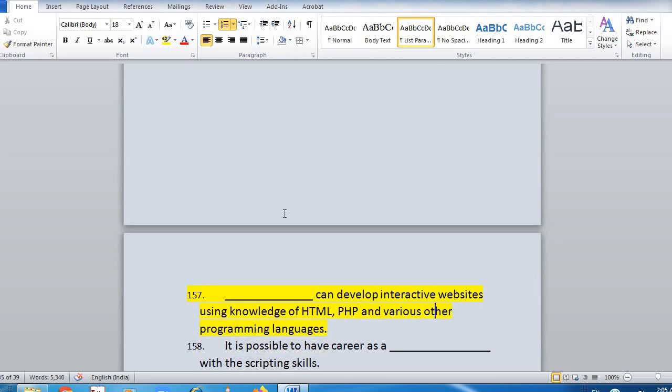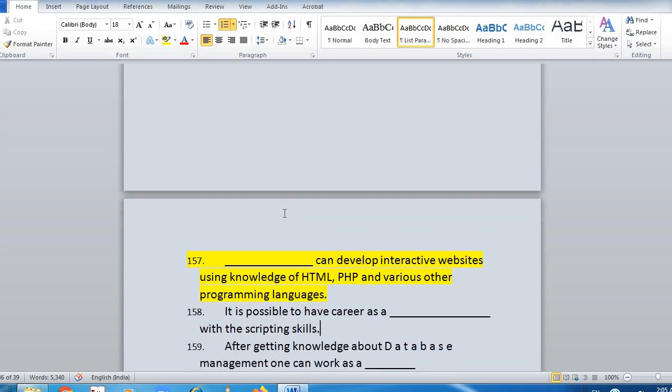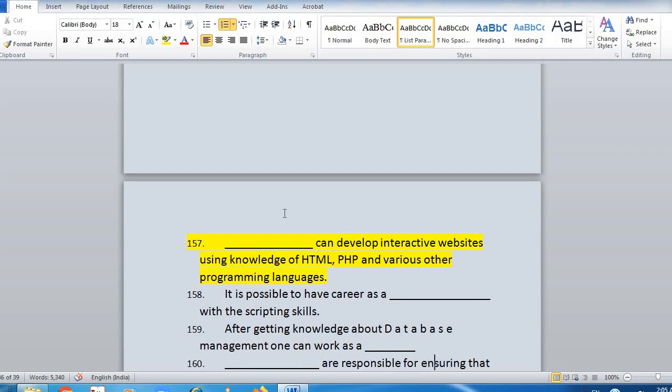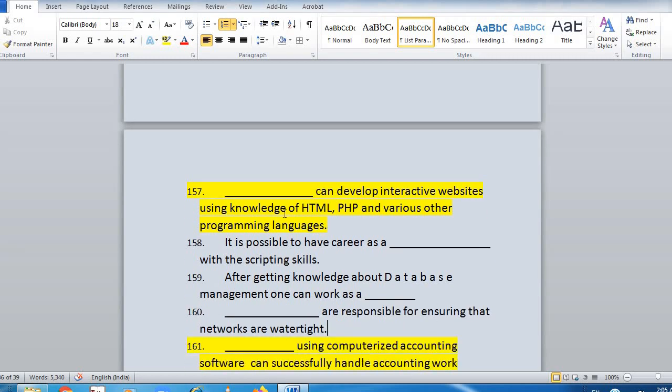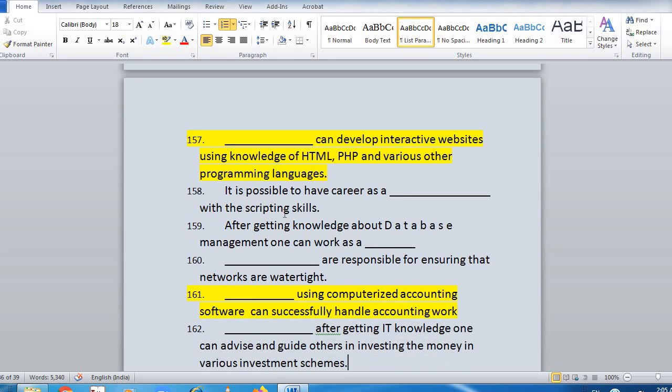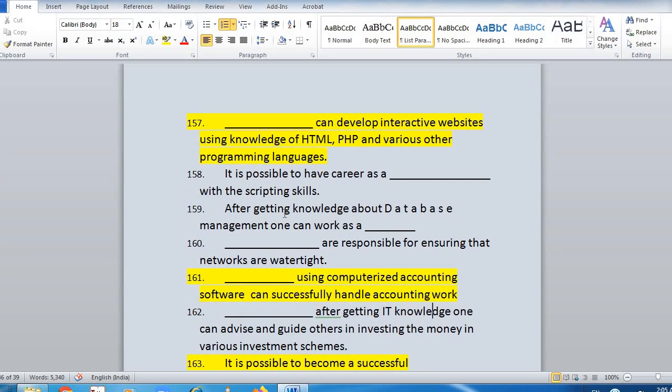Web designer can develop interactive websites using knowledge of HTML, PHP and various other programming knowledge. It is possible to have a career as a software developer with the scripting skills. After getting the knowledge about database management, one can work as a database manager. Information security analysts are responsible for ensuring that networks are watertight. Professional accountants use computerized accounting software and can successfully handle accounting work.